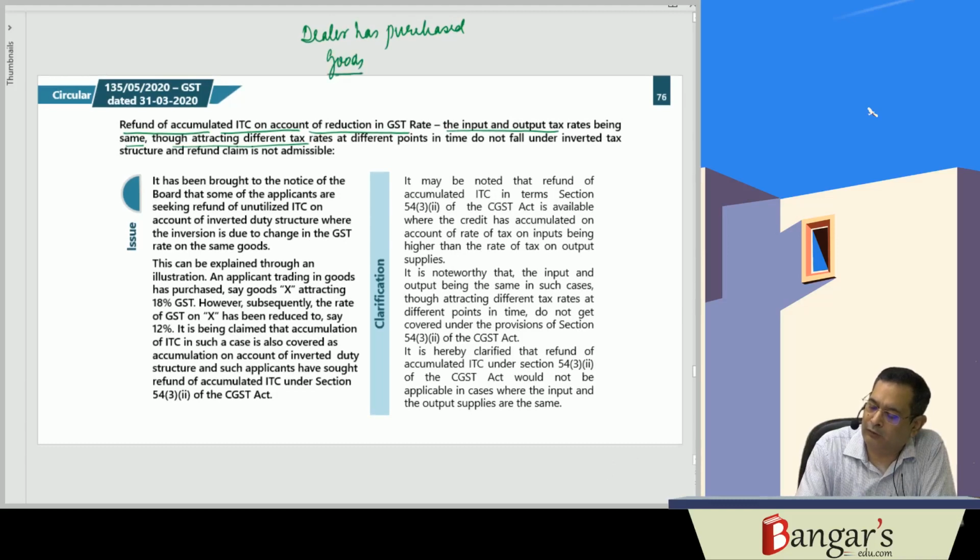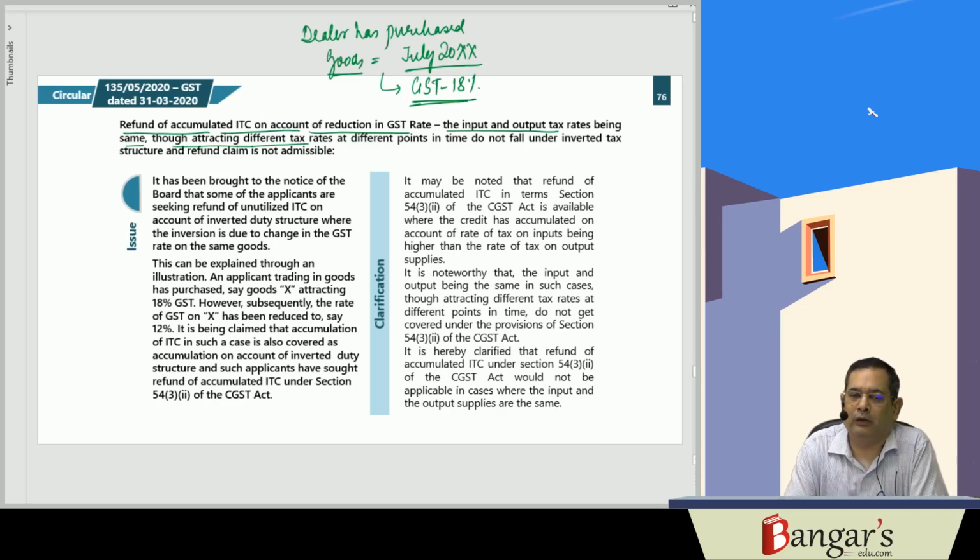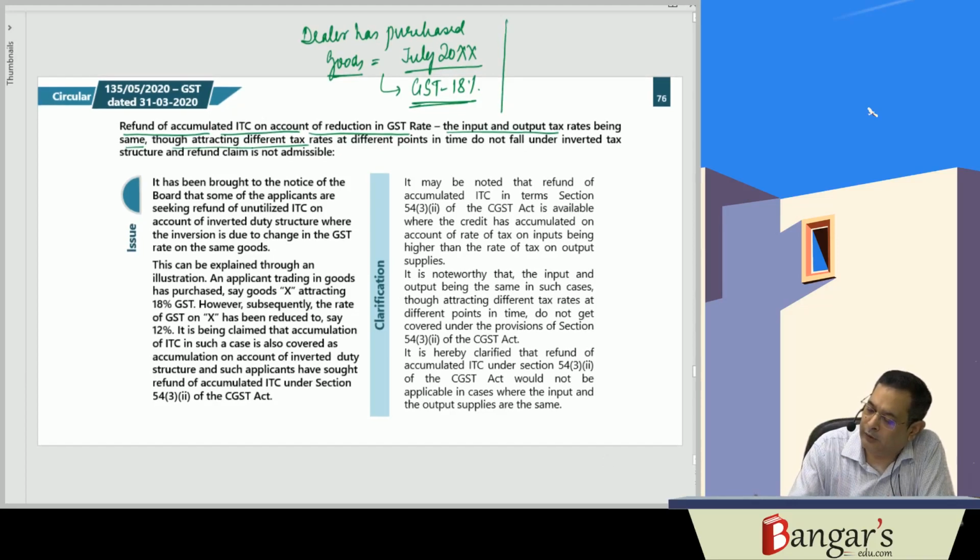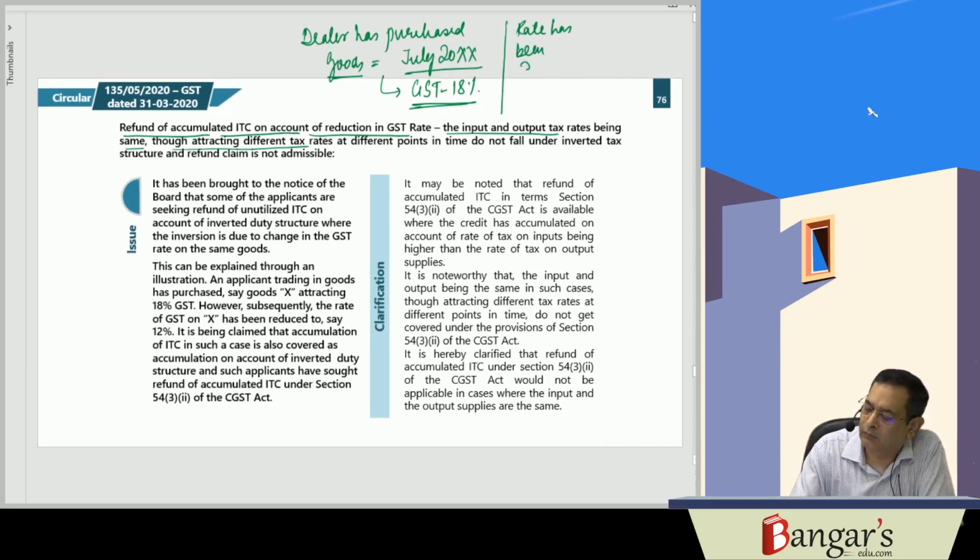So he has purchased the goods, say in the month of July. At that time, the rate of GST on the said goods was 18%. Now the rate has been reduced. These were goods X, and now the rate on goods X has been reduced to say 5%.